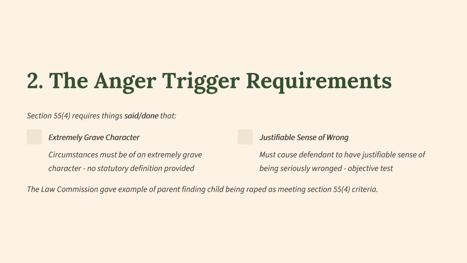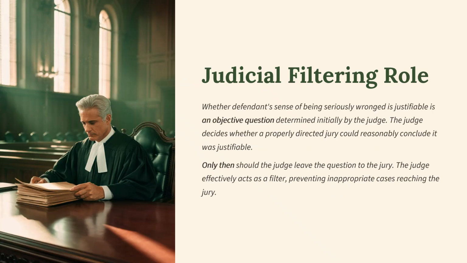The Law Commission gave examples of a parent finding a child being raped as meeting Section 55(4) criteria. So there's a judicial filtering role in this part. Whether a defendant's sense of being seriously wronged is justifiable is an objective question, determined initially by the judge. The judge decides whether a properly directed jury could reasonably conclude it was justifiable. Only then should the judge leave the question to the jury. The judge effectively acts as a filter, preventing inappropriate cases reaching the jury.